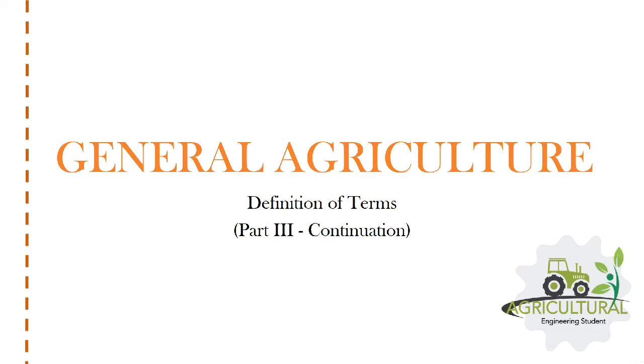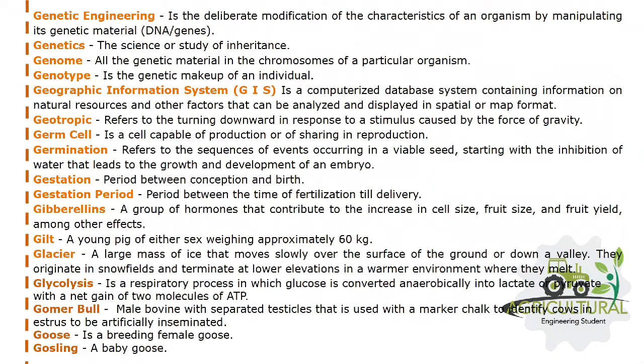Definition of terms, Part 3 continuation. Genetic engineering is the deliberate modification of the characteristics of an organism by manipulating its genetic material, DNA/genes. Genetics, the science or study of inheritance. Genome, all the genetic material in the chromosomes of a particular organism. Genotype is the genetic makeup of an individual.